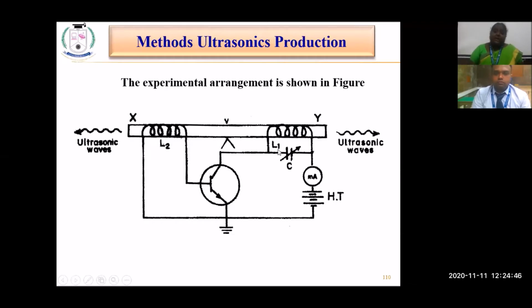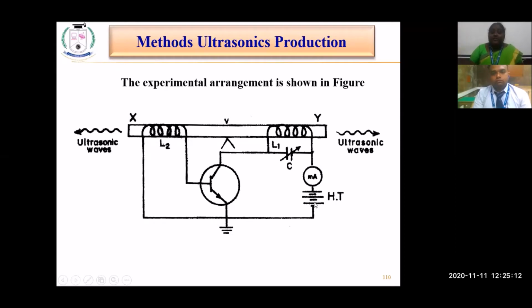The coil L1 is connected to the variable capacitor and the collector coupled capacitor, and there is a multimeter to measure the current. A high tension battery is connected in order to induce the magnetic field across the coil. This is the experimental setup for generating ultrasonic sound waves.